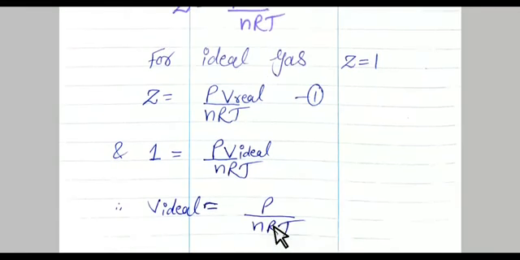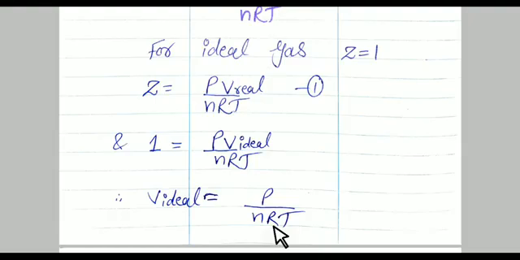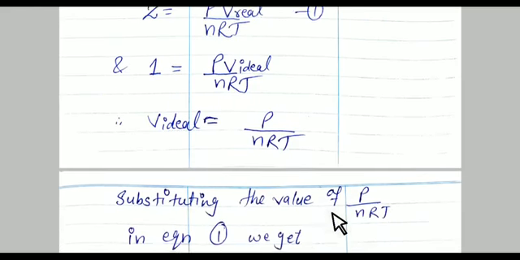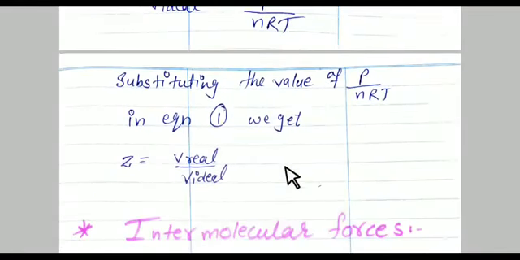Now rearrange the formula for V ideal. V ideal is equal to nRT upon P. Put the value of P upon nRT in equation number 1. Means in place of P upon nRT we have to put V ideal. So we will get the formula Z is equal to V real upon V ideal.